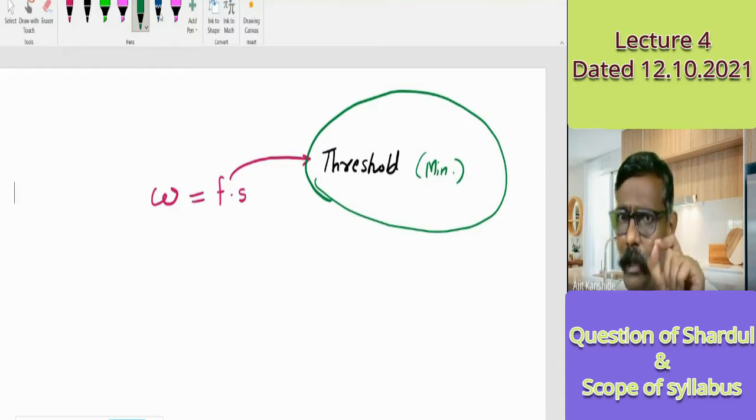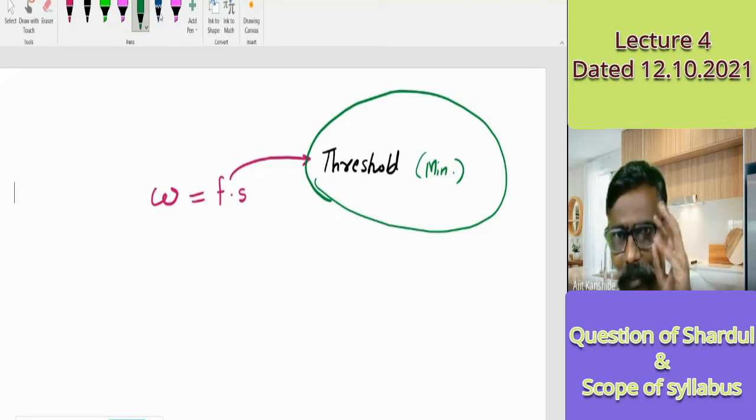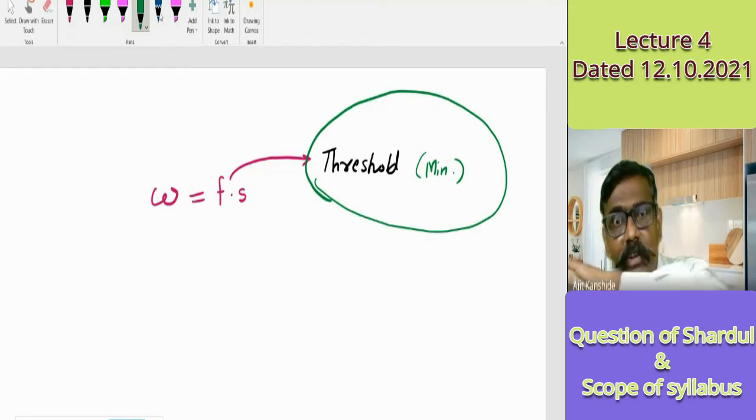And this minimum input will differ. For physical chemistry, say for a derivation, one kind of input you may need. If you are studying organic reaction mechanism, some other kind of input you may need. So don't count all inputs from one angle.